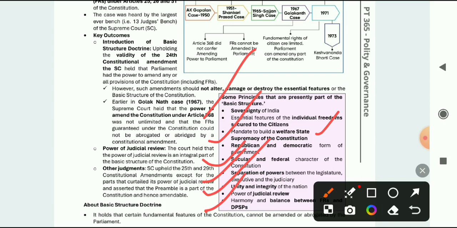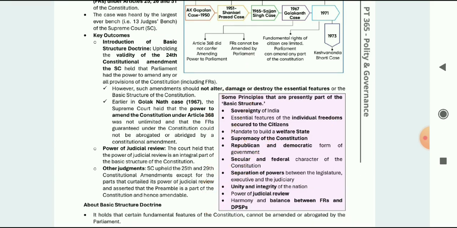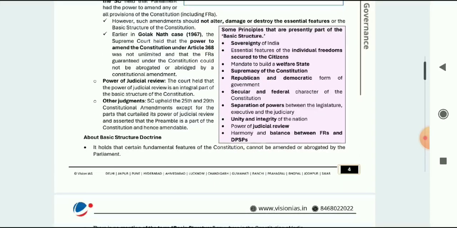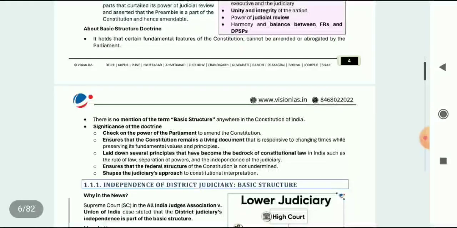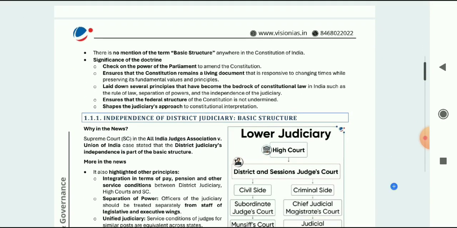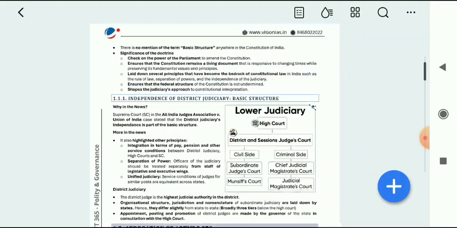This was the main fundamental judgment given by the Keshwananda Bharati case 1973. It was a 13 judge bench of Supreme Court. So finally the judgment came and the basic structure doctrine started from then and there, that is in 1973. So this is all about basic structure.